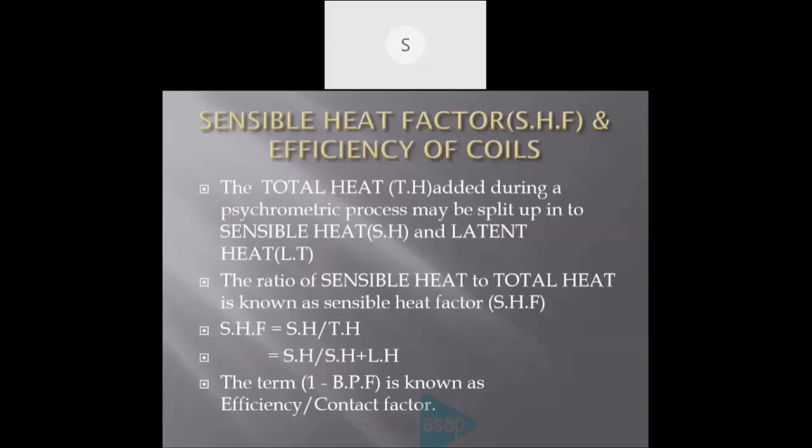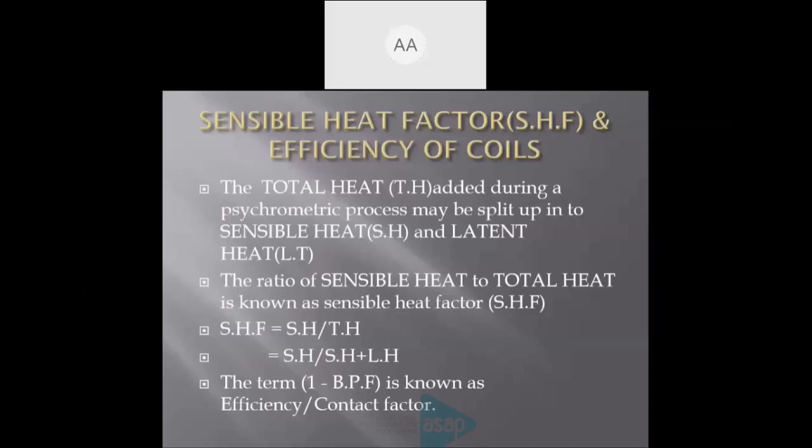The ratio of sensible heat to total heat is known as sensible heat factor, SHF. SHF is equal to SH divided by TH, sensible heat divided by total heat. That is again equal to sensible heat divided by sensible heat plus latent heat. Another term, bypass factor, is coming here. The term 1 minus bypass factor is known as efficiency or contact factor.